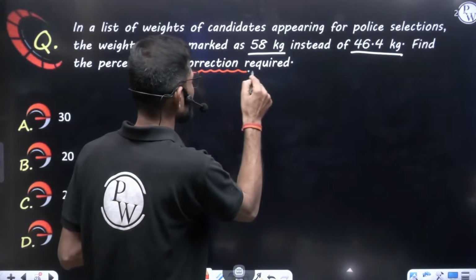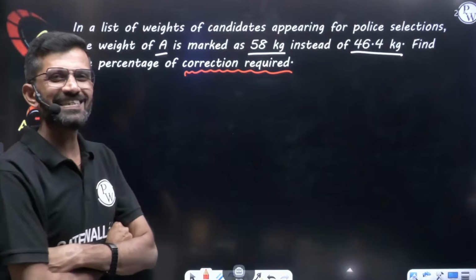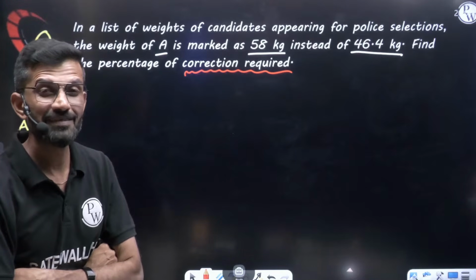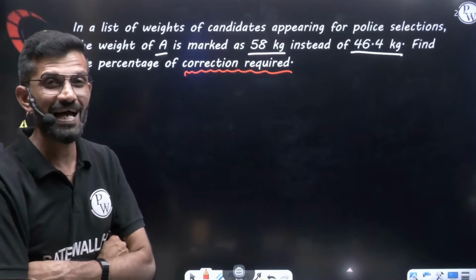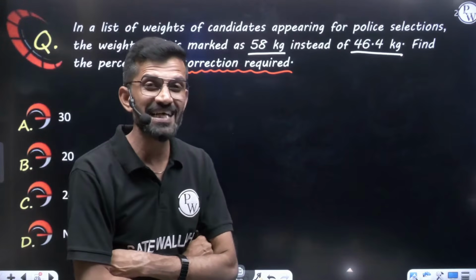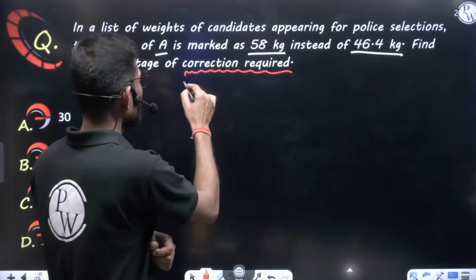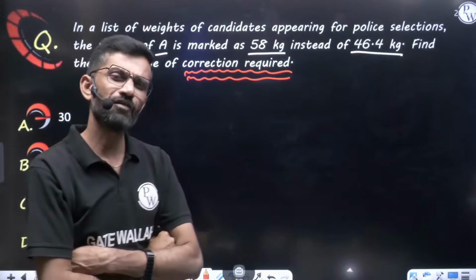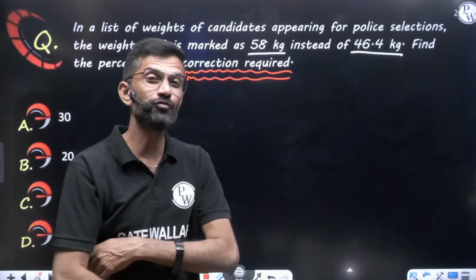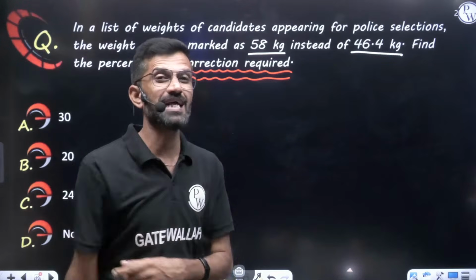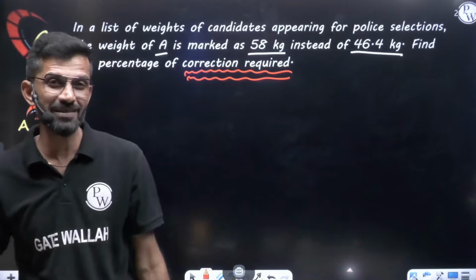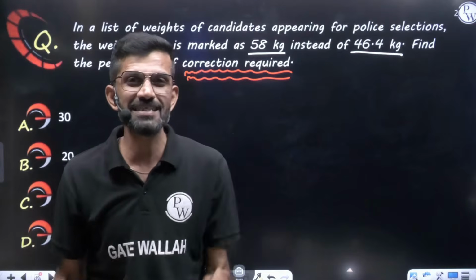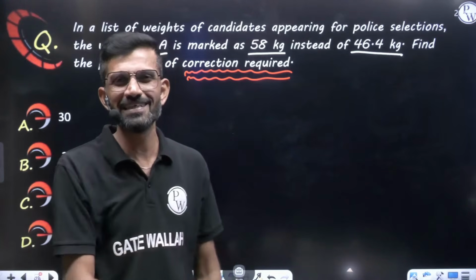See, here maximum people get confused with error percent. Don't use the difference by actual value into 100, because here they are not asking you error percent, they are asking you correction percentage. Correction we do from the wrong value. I told you in the starting, 100 rupees increased by 50% becomes 150, but that doesn't mean 150 decreased by 50% will come back to 100.